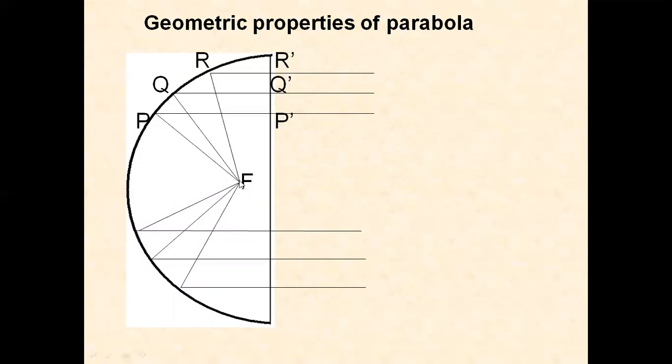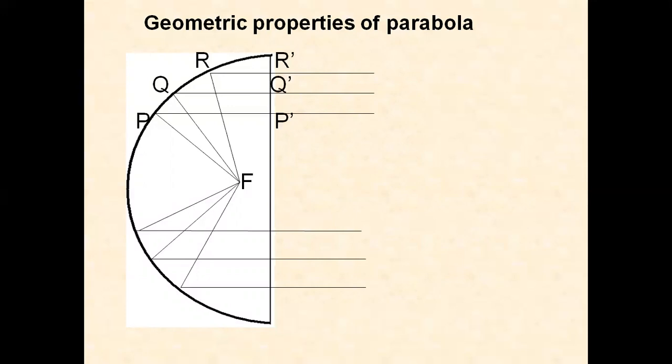That means FR plus RR dash is equal to FQ plus QQ dash is equal to FP plus PP dash, and so on. So wherever you take the structure, that is constant. Due to this property, a parabola will act as a good microwave reflector.